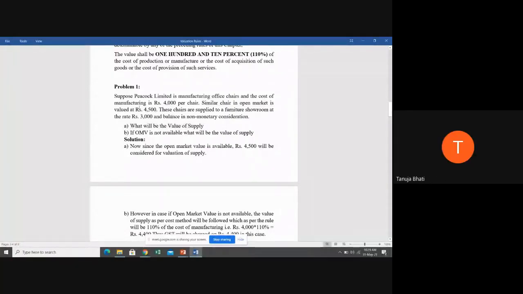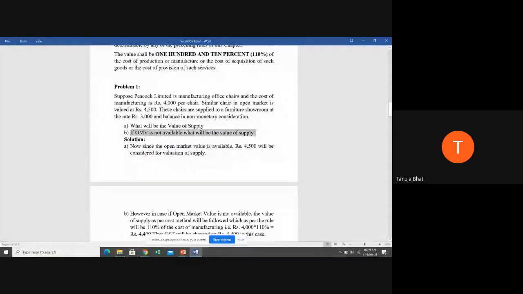Ma'am, 4,500. Can you all tell me open market value? Very good. So solution: now since the open market value is available, rupees 4,500 will be considered for valuation of supply. Now in B part of the question they are asking something else.